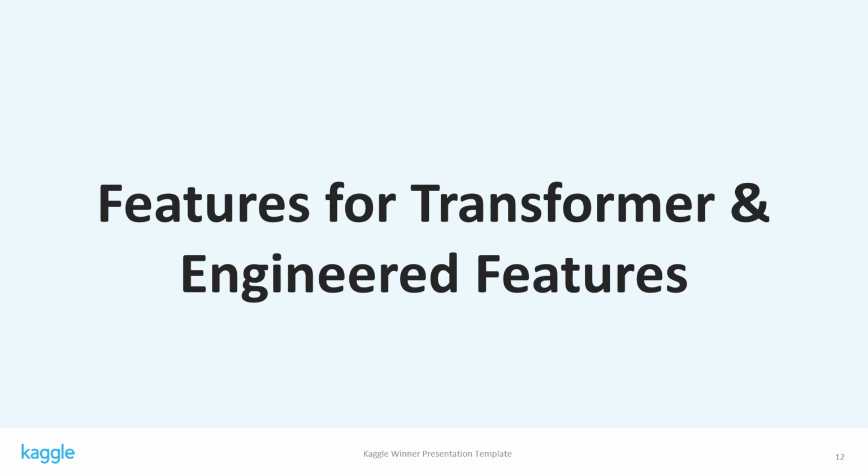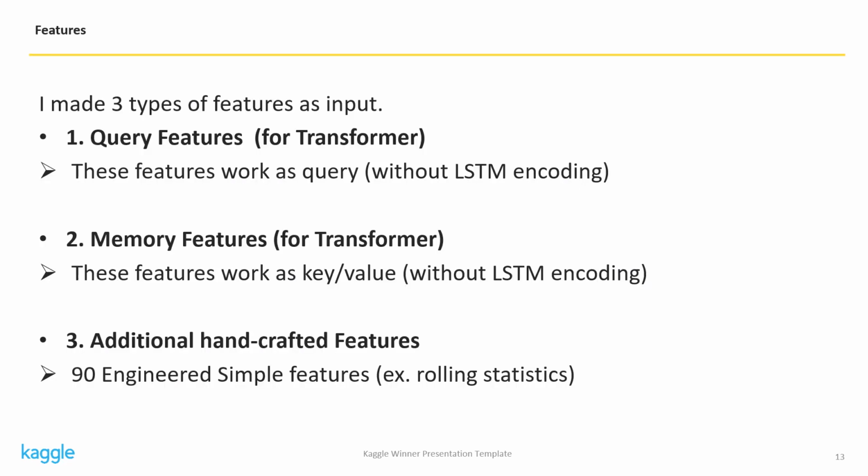Next, I will explain what features I used for the input of transformer and additional features. As input, I made 3 types of features: query features, memory features, and additional handcrafted features. Query features and memory features are used as the input of transformer, while additional handcrafted features are concatenated with the output of the transformer.